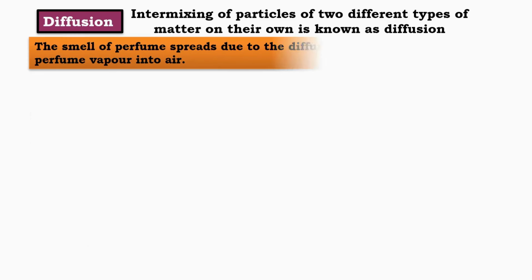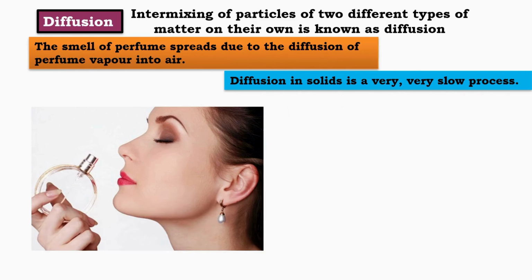Perfume diffusion. When we spray perfume, the smell spreads due to the diffusion of perfume vapor into the air. As the perfume molecules move around, the scent reaches our nose, illustrating how diffusion happens in gases. While diffusion is fast in gases, it's very, very slow in solids. This is because the particles in solids are tightly packed and can't move as freely as in gases or liquids, making the diffusion process much slower.